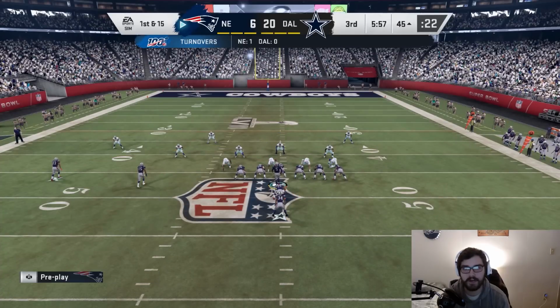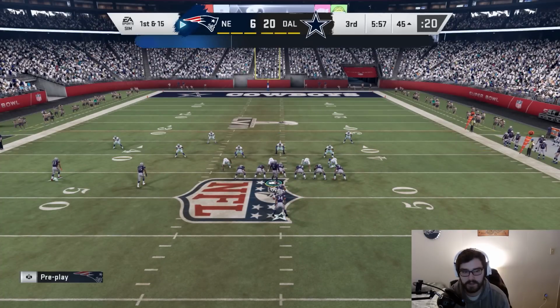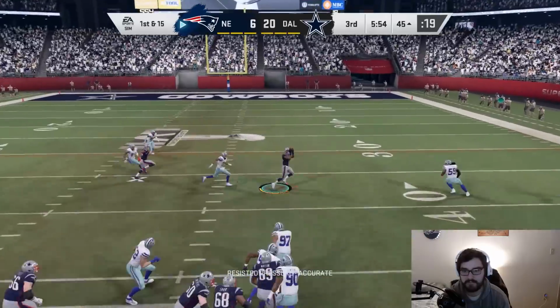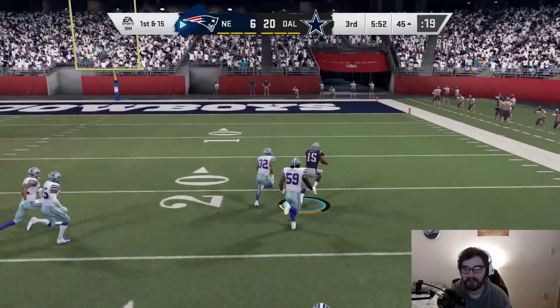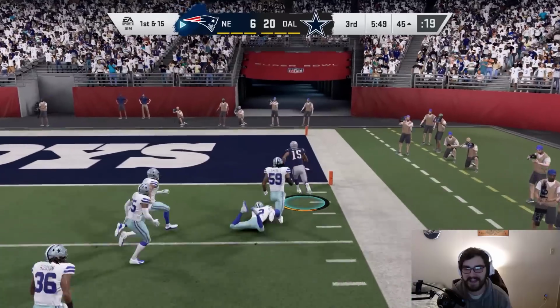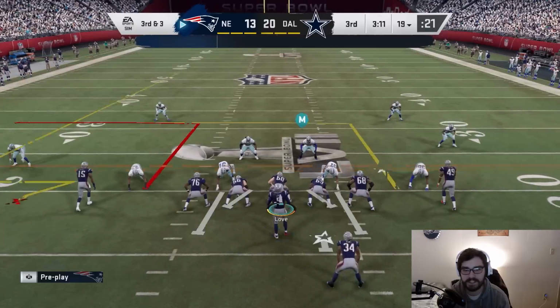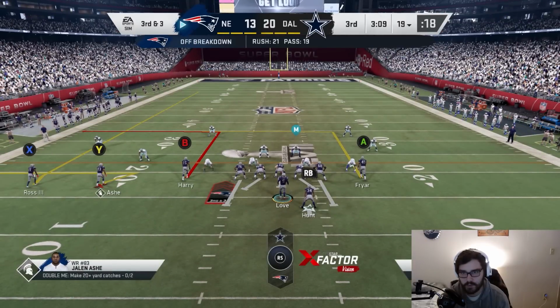All right, so we are struggling here. It is 20-6. Hopefully we can do something here on this drive, though. We're going to have B open in a second. It's N'Keal Harry. N'Keal Harry, run! We're going to get a touchdown on the first play of this drive that I hopped into. There we go. Okay, making it a little bit closer. Okay, Super Sim the defense. We have the ball back again, 20-13.